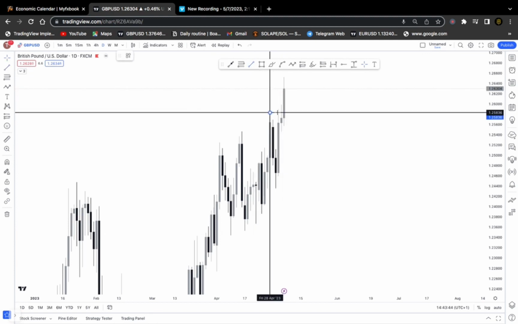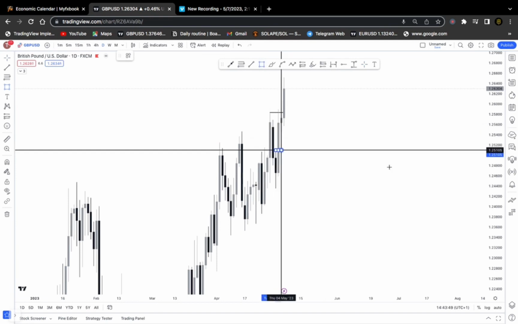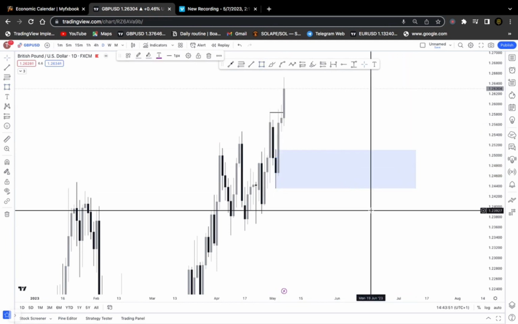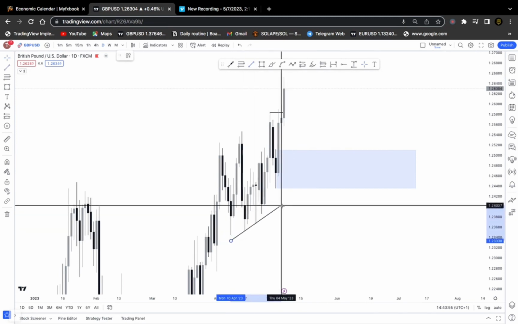On our chart here, look at what's happening. We could see that we are still quite bullish. I want to put in some technical tools. We all agree that we have this break of structure at that point there, and we also have our demand zone created at this level.